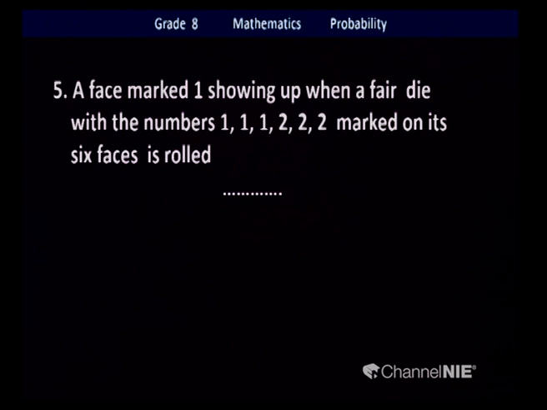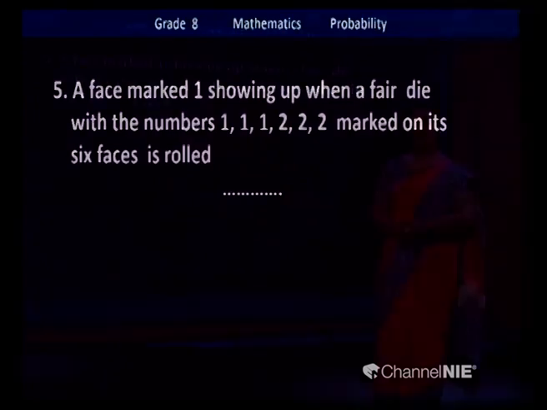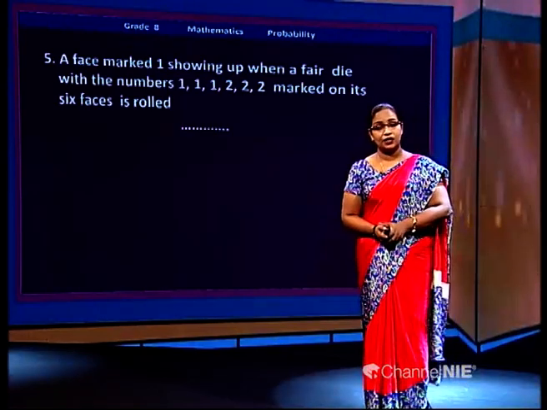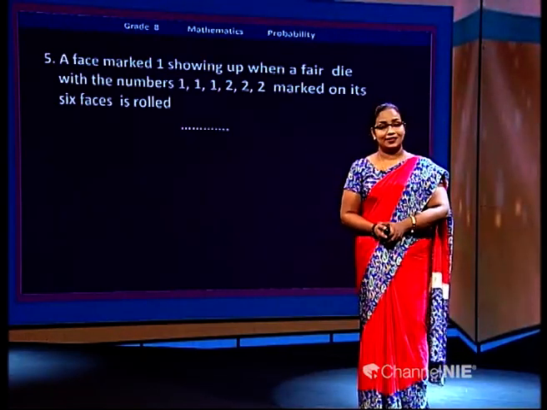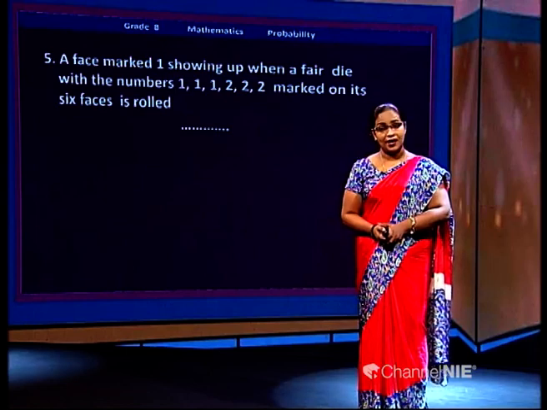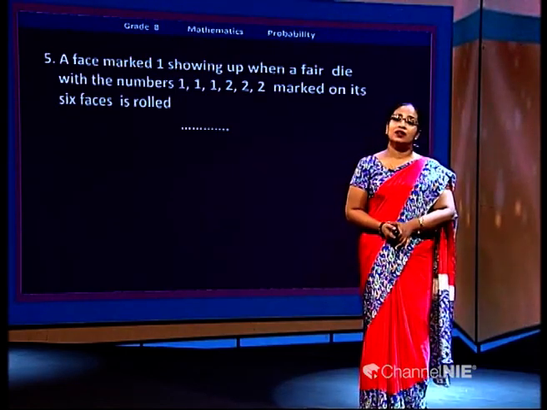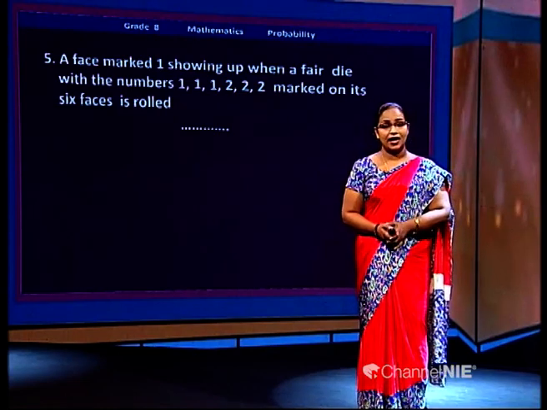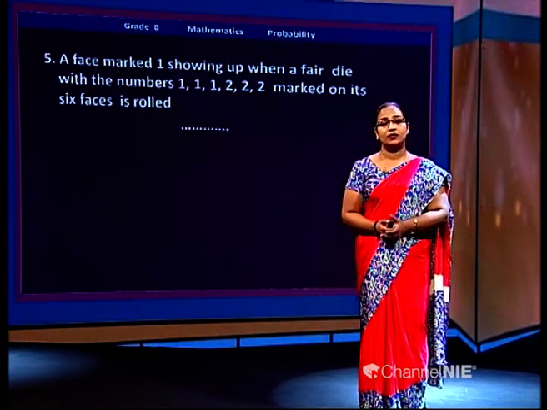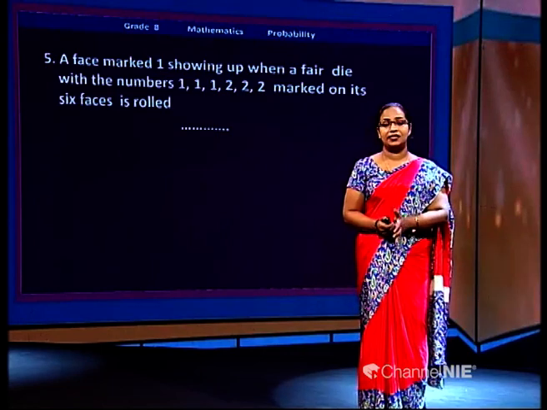So what are the things you know about cubes? All the faces are the same, equal. Faces are square in shape. How many sides does a cube have? 1, 2, 3, 4, 5, 6 sides. So they are the same. The possibility of getting one side out of 6 is the same. Every side is the same.